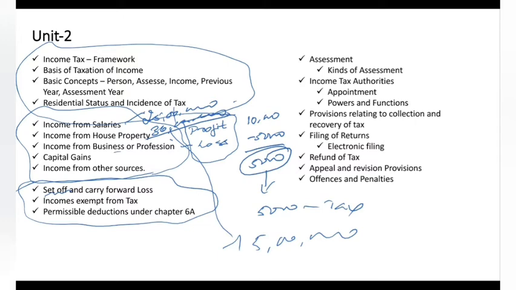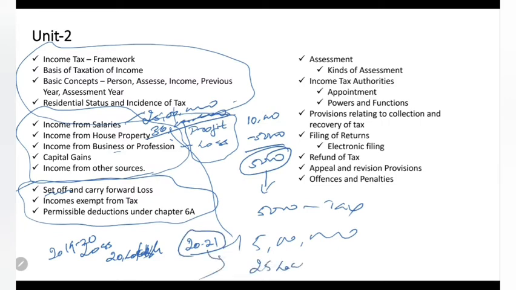And then carry forward of losses. For example, this year I suffered a loss of 20 lakhs in business, in 2019-20. And suppose in 2021, when I do business and the final income comes, I get 25 lakhs as income, can I set off my previous year's loss against this one? Is it possible? We will see that in carry forward of losses.